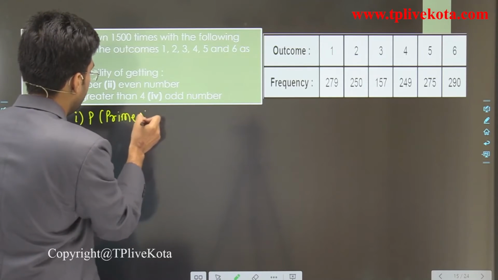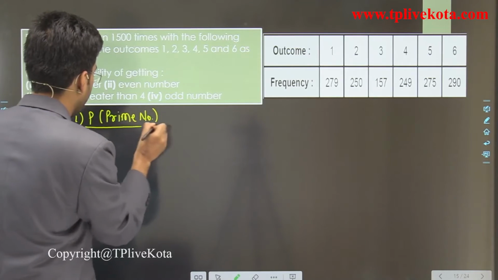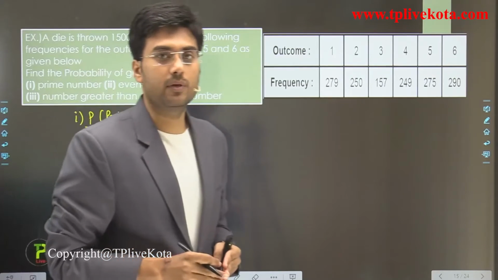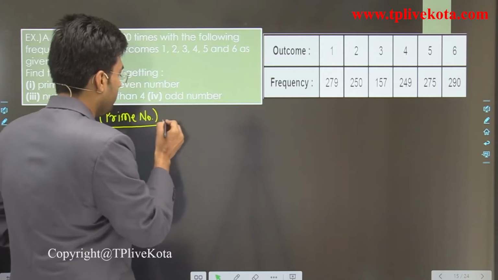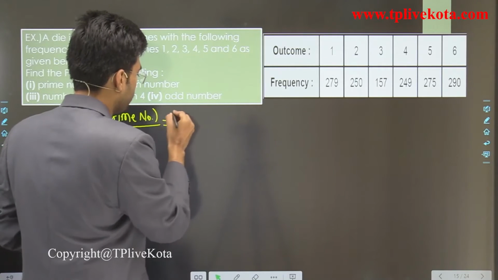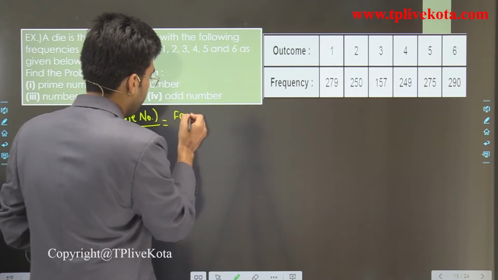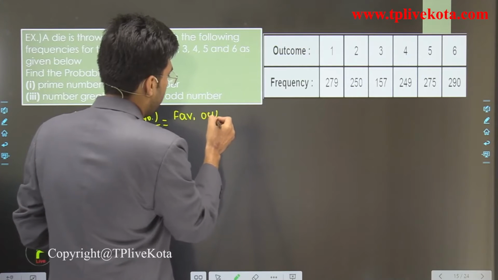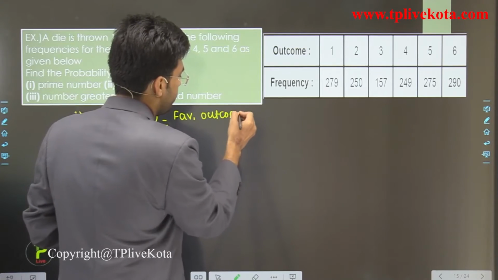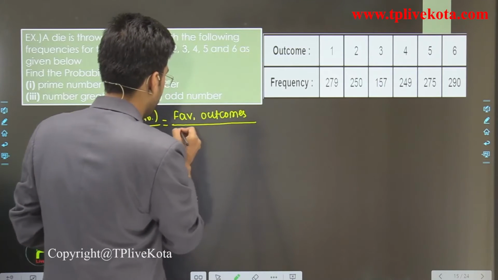To find the probability, we use the formula favorable outcomes divided by total outcomes.